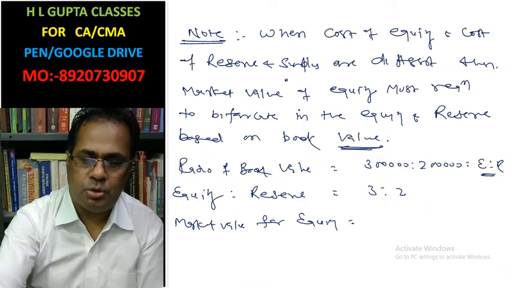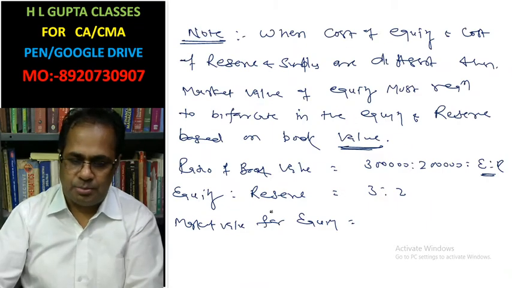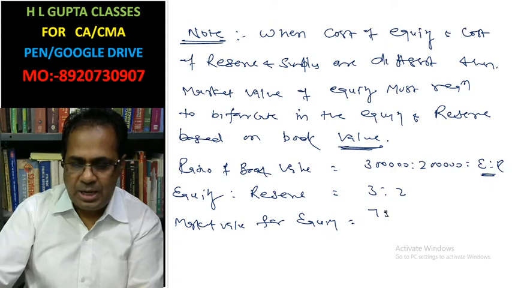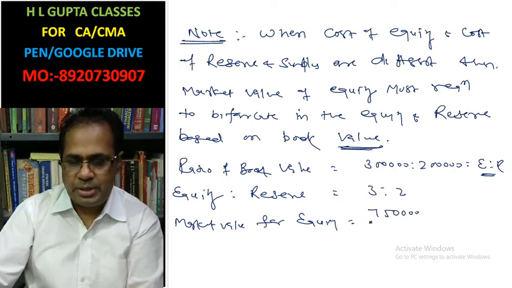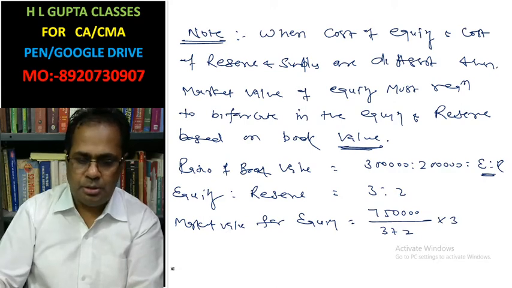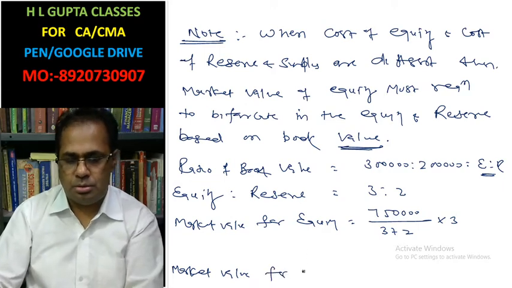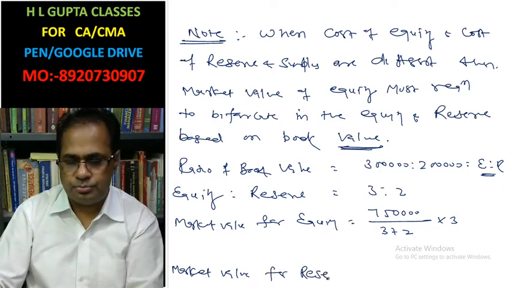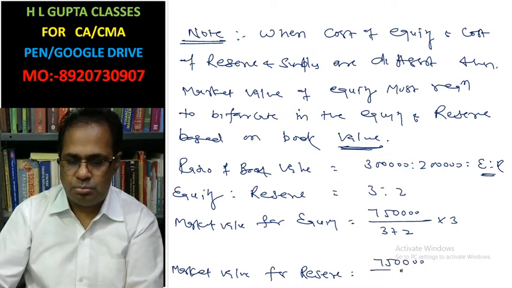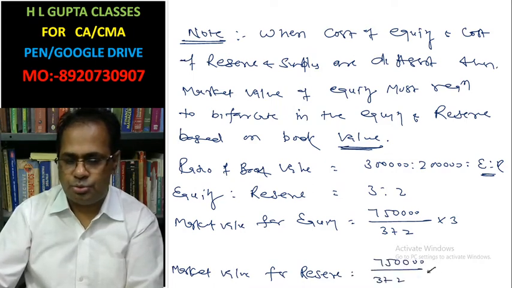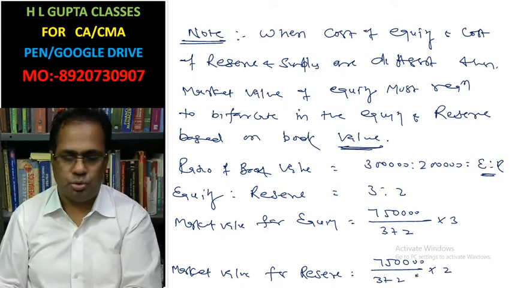Okay. Now look here. This market value of equity: 7,50,000 divided by 3 plus 2, into 3. Market value for reserve: 7,50,000 divided by 3 plus 2, into 2.